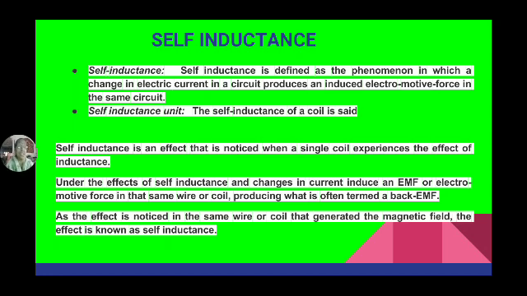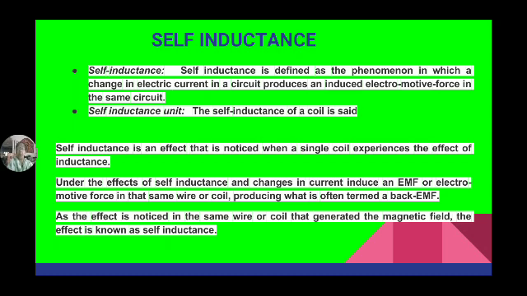So when current is changing, what happens? The flux linking with the coil is changing. When the flux linking with the coil is changing, additional EMF is induced in the coil. That is known as self-inductance.